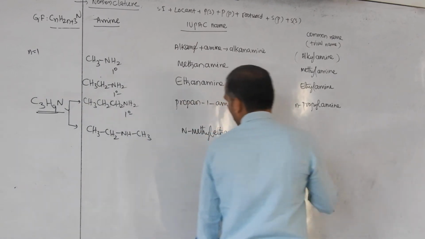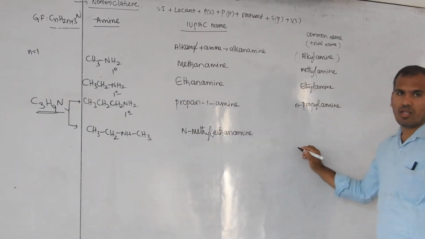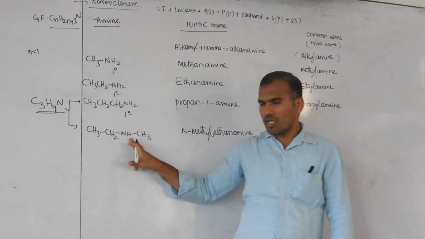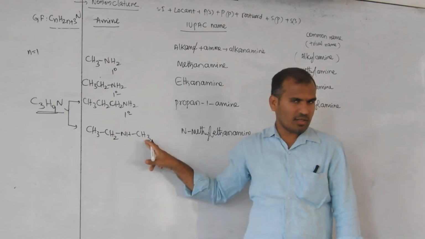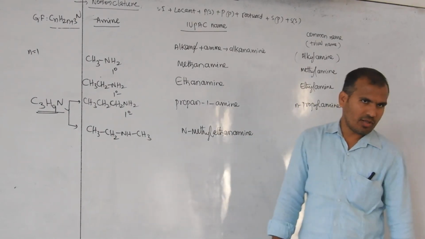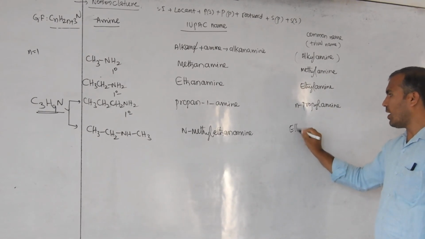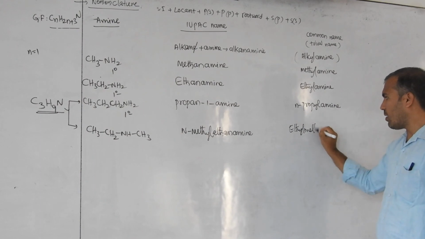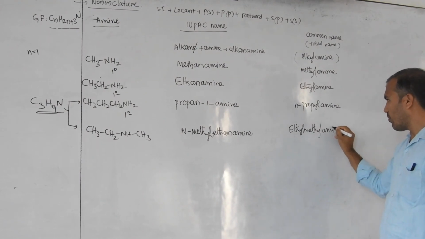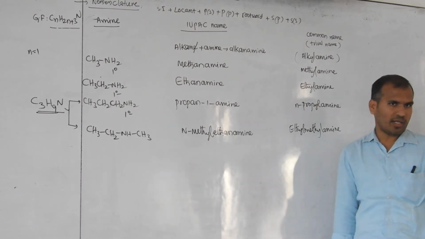N-methyl ethanamine. Now the common name: on nitrogen, ethyl is there, methyl is there. Follow alphabetical order. Which will come first, ethyl or methyl? Ethyl. Ethyl, methyl, amine.